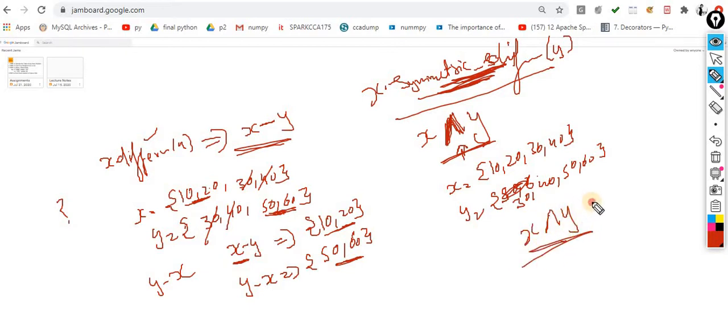So now what output will I get? 10, 20, 50 and 60. Sir, how? Understand this scenario. The items which are cut down, which are the common ones, won't be displayed on the screen. The unique items from x and the unique items from y will be displayed on the screen. In the case of x minus y, only the unique items available in x appear on the screen. When you perform y minus x, only the unique items available in set y are displayed on the screen.